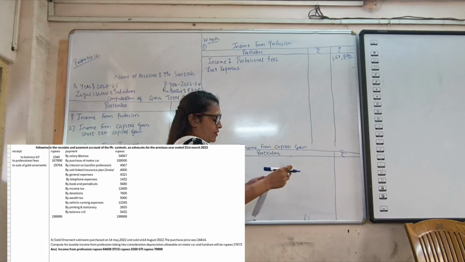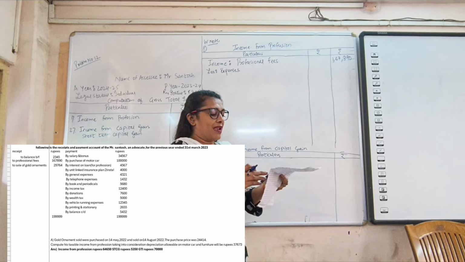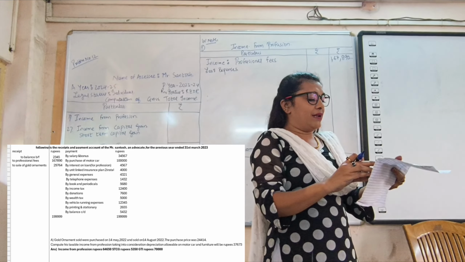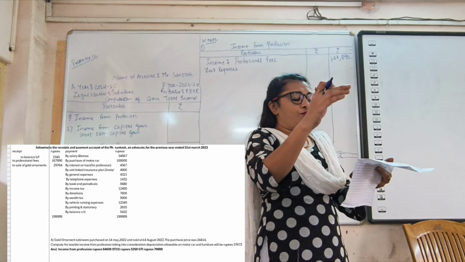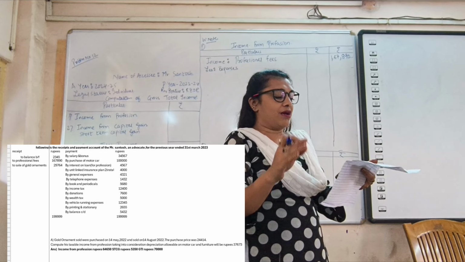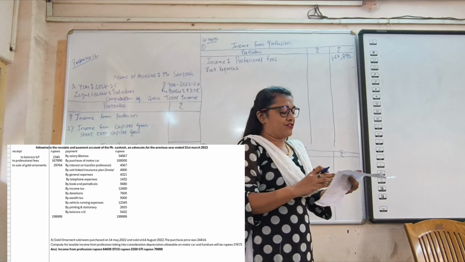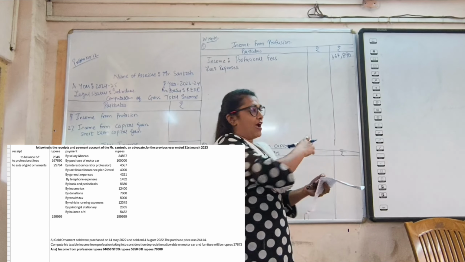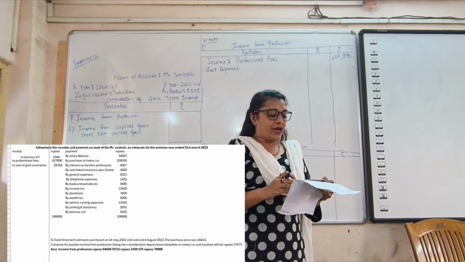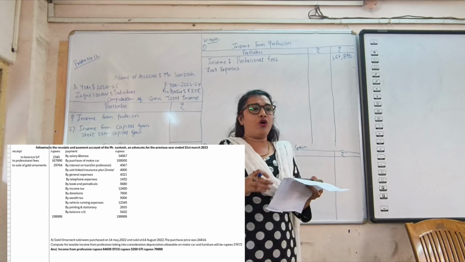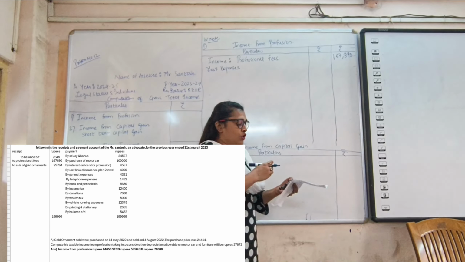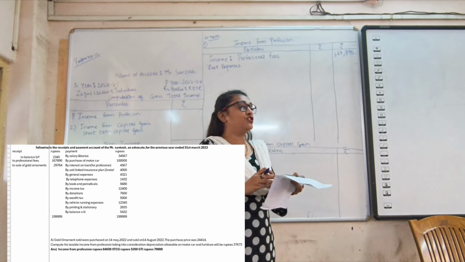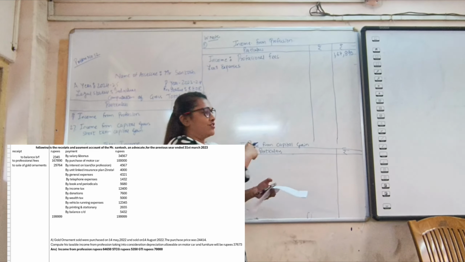As per the problem, so many expenses are given: salaries and bonus, purchase of motor car, interest on loan, unit linked insurance plan second installment. Salaries and bonus is an allowed expenditure. For the purchase of motor car, depreciation is given, so we have to write the depreciation part. Interest on loan is also an allowed expenditure. The unit linked insurance plan second installment is a disallowed expenditure, so we need not mention it here.